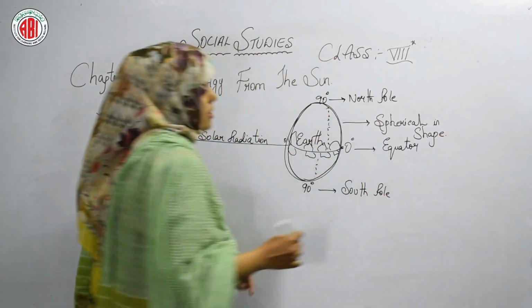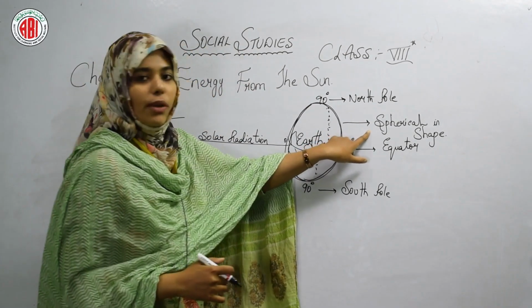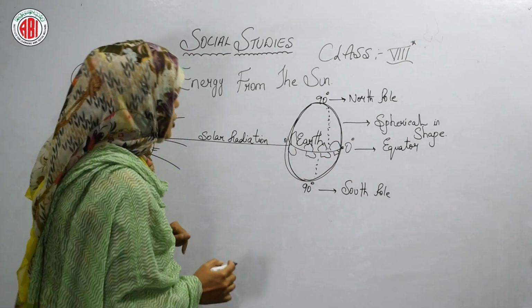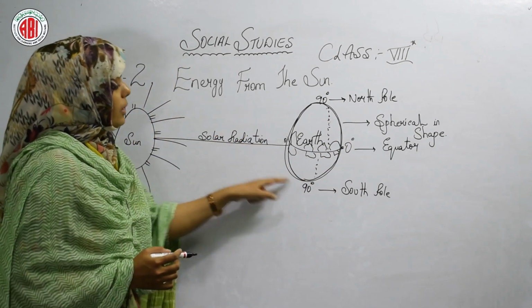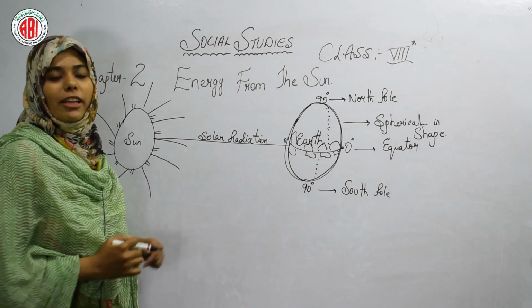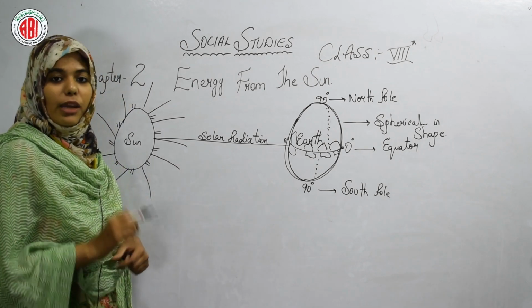So students, as you are familiar from the primary classes, the earth is spherical in shape. Due to this curving, spherical shape, the sun's rays do not fall completely on the earth in one direction.